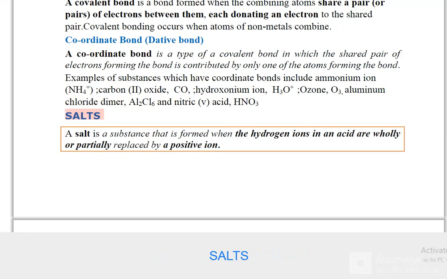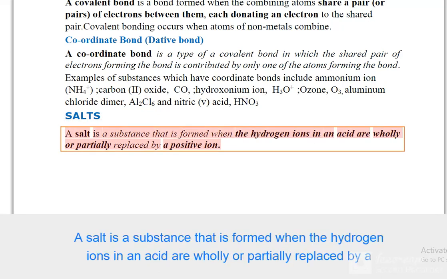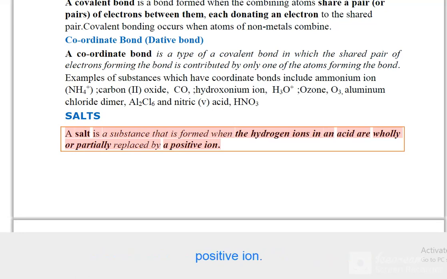Salts. A salt is a substance that is formed when the hydrogen ions in an acid are wholly or partially replaced by a positive ion.